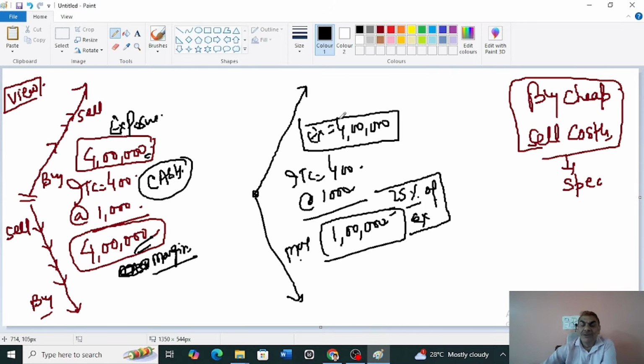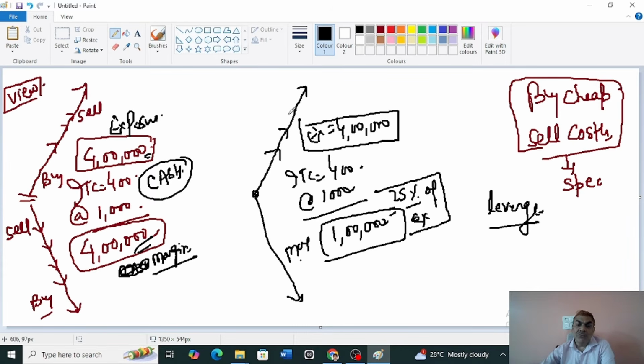Yes, it is possible. This is called leverage market. I am writing this word, leverage market. What happens is that you have paid for only 25% of this 4 lakh rupees total, and the remaining amount is the borrowed amount.